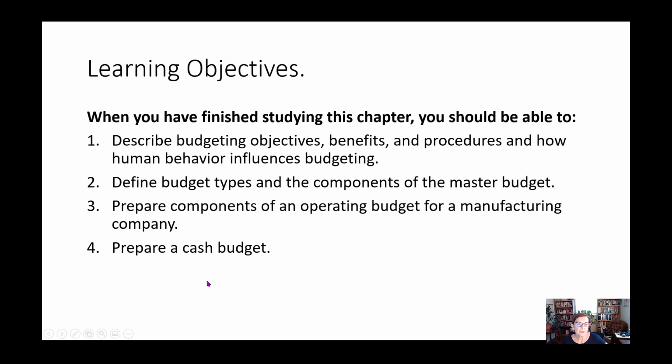So in this chapter, when you're done, you should be able to describe budgeting objectives, benefits, and procedures, and how human behavior influences budgeting. Define budget types and the components of the master budget. Prepare components of an operating budget for a manufacturing company and prepare a cash budget.